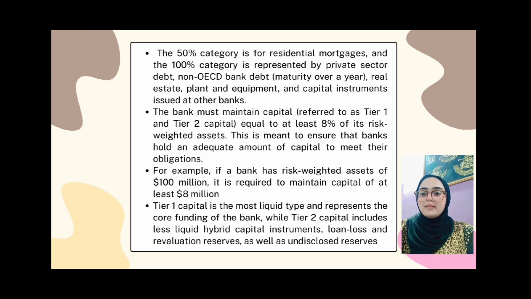The bank must maintain capital, referred to as Tier 1 and Tier 2 capital, equal to at least 8% of its risk-weighted assets. This is meant to ensure that banks hold an adequate amount of capital to meet their obligations. For example, if a bank has risk-weighted assets of 100 million, it is required to maintain capital of at least 8 million.